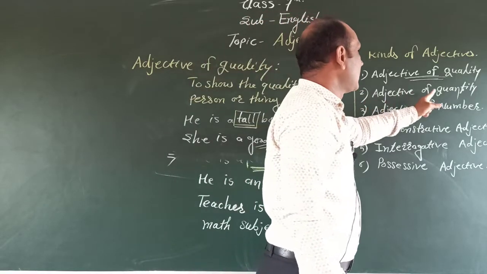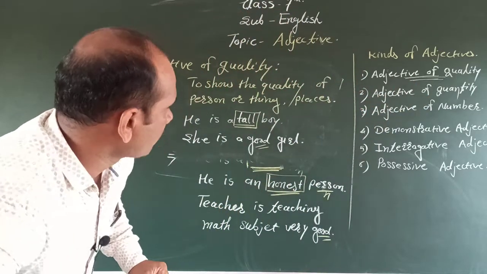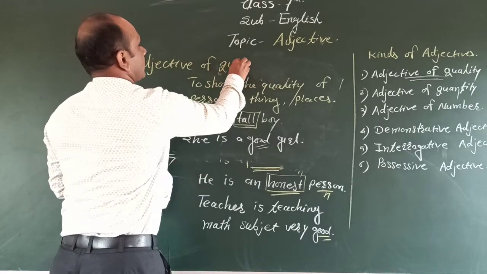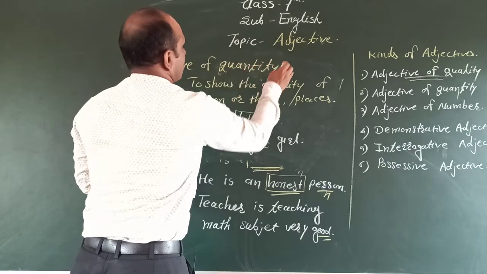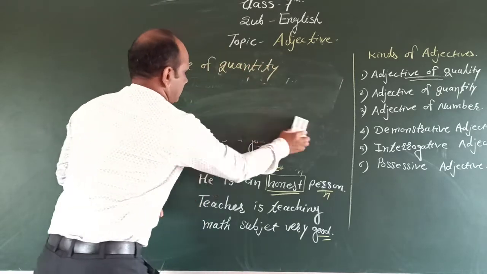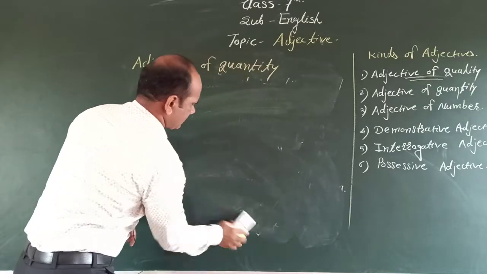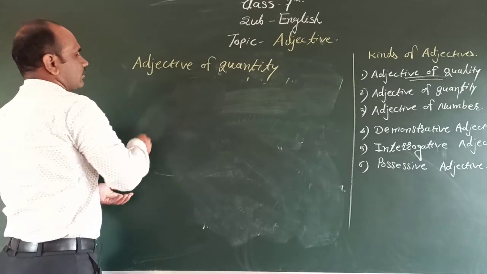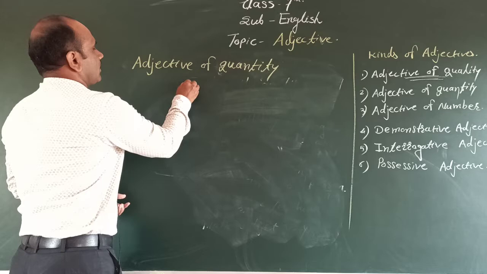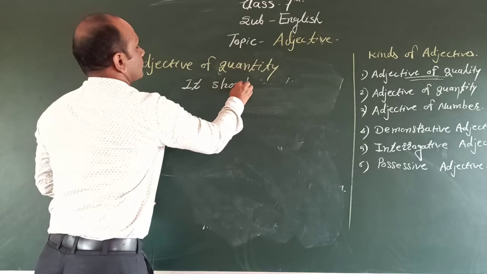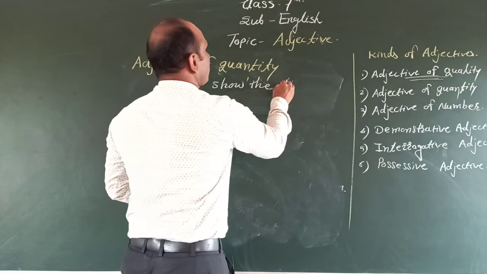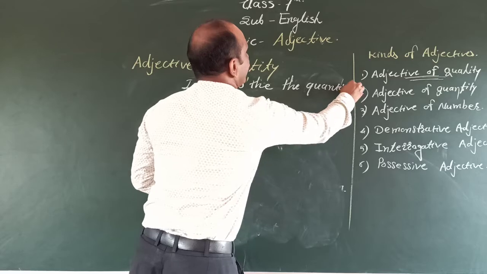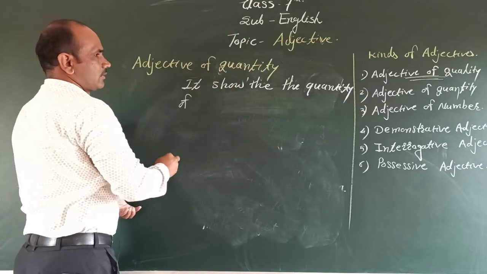Then second we discuss the adjective of quantity. Adjective of quantity shows the quantity of some things.